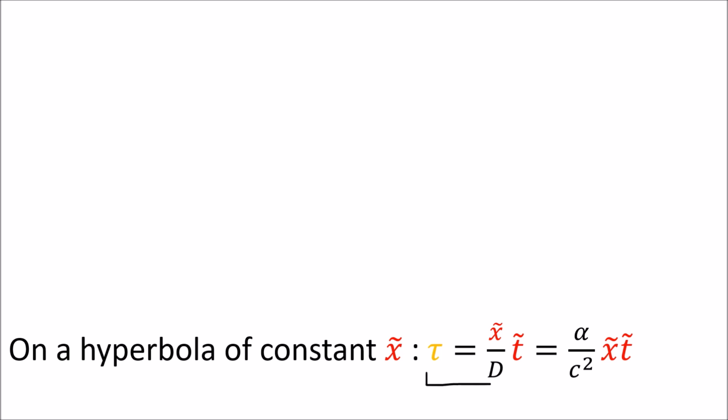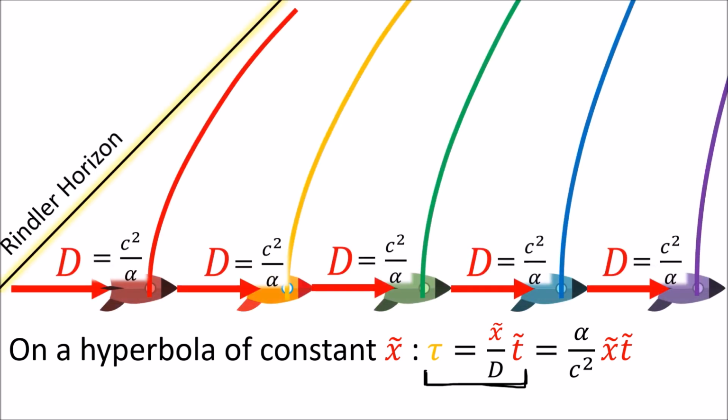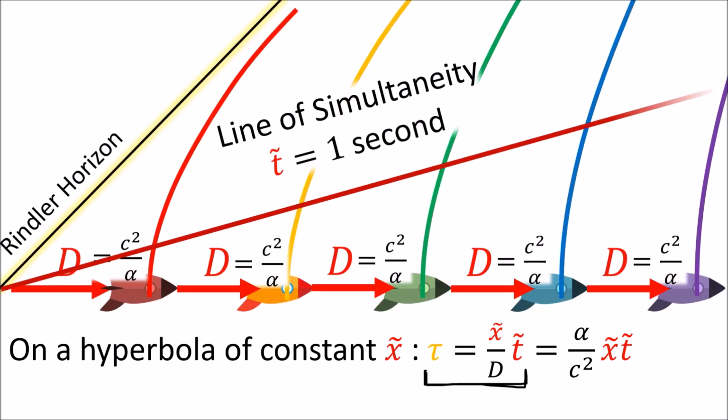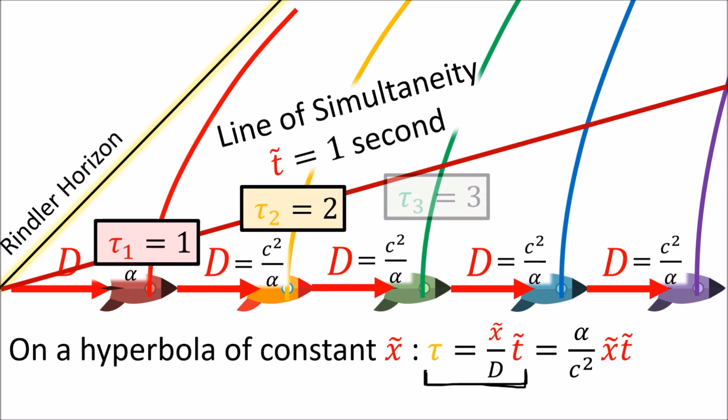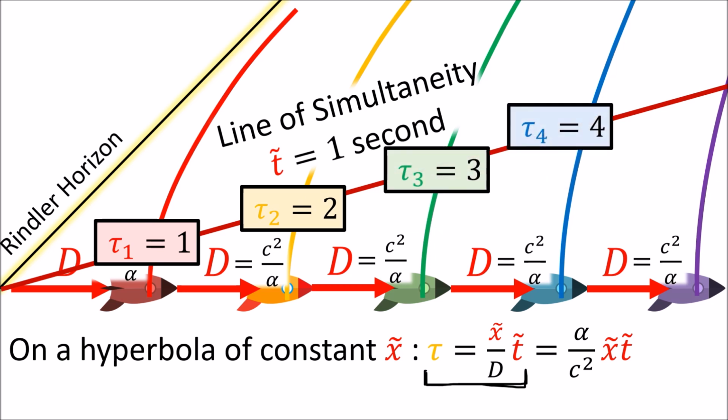So given this formula for proper time along curves of constant x tilde, this means that clocks located at larger x tilde values will tick more quickly. If we look at our 5 accelerating spaceships, on a line of simultaneity t tilde equals 1 second, we find that each spaceship has counted a different proper time on its clock.